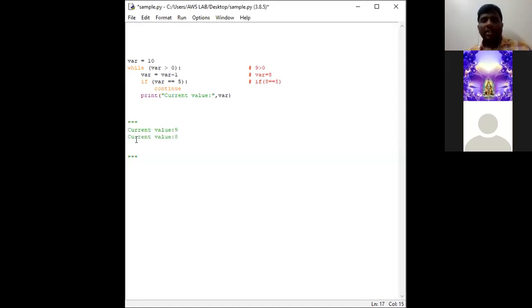Okay. In the next iteration, we shall check with the next iteration, where 8 is greater than 0. So the condition of while is satisfied.